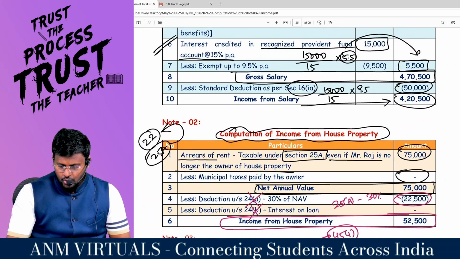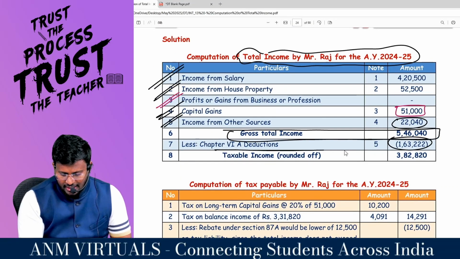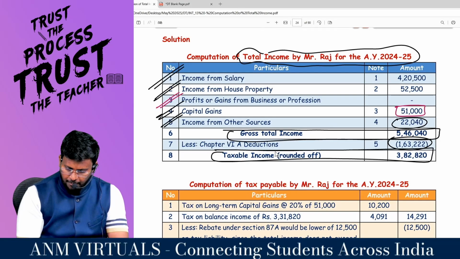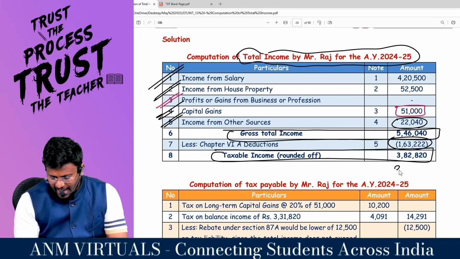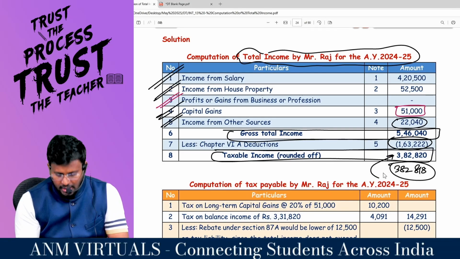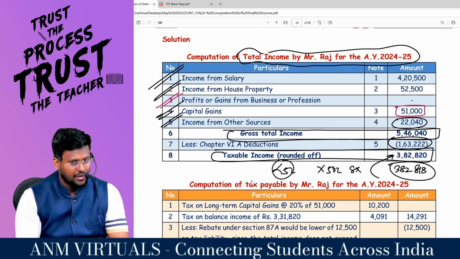Comfortable? So from the gross total income, knock off the chapter 6A, you will get the taxable income as 5,46,040 minus 1,63,222 comes to 3,82,818, which will be rounded off to 3,82,820. This is less than 5 lakh and not more than 15 lakh. Surcharge will not be applicable since it is less than 5 lakh.